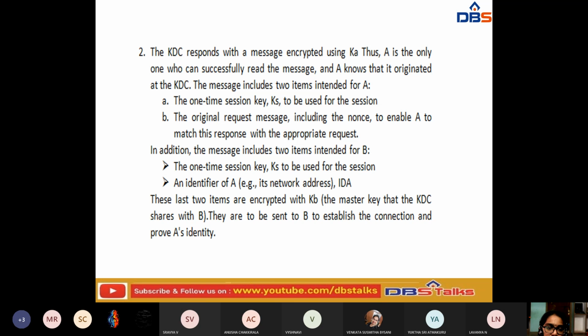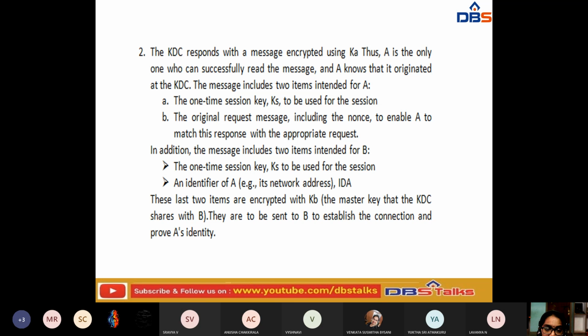The key distribution center generates a response with the message encrypted using the key KA. Thus A is the only one who can successfully read the message. Why? Because it is going to successfully read the message.